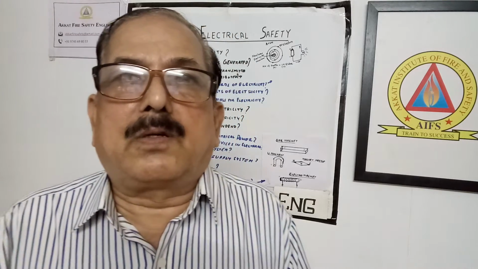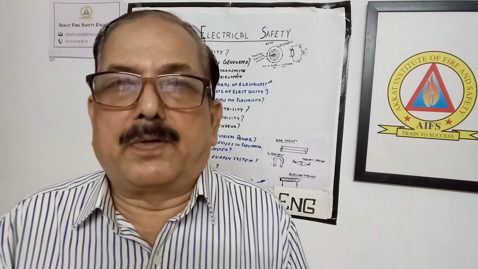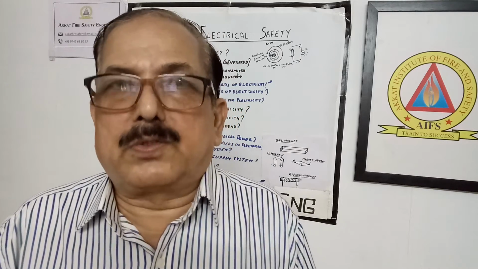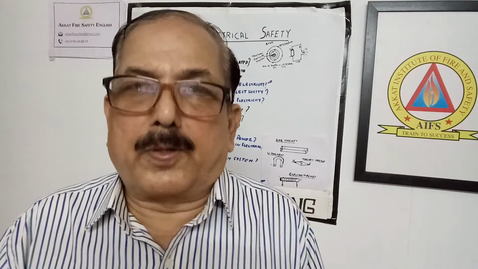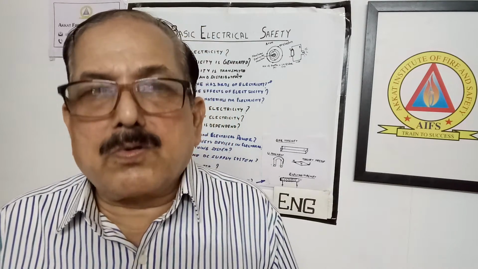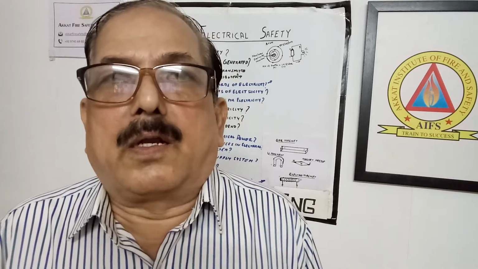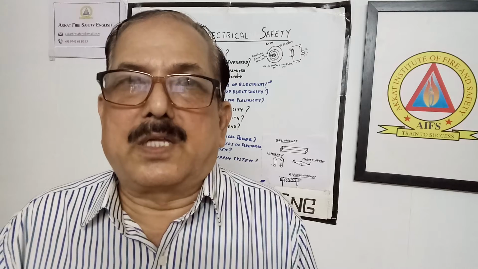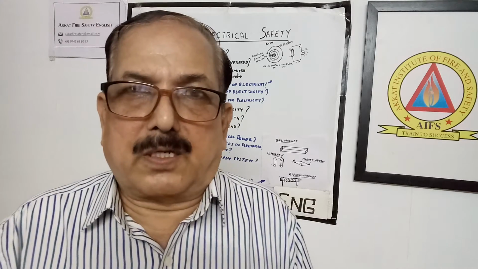Then we discussed self-induction and mutual induction. Mutual induction is used in a transformer. Self-induction is the property of the coil. Then we explained Faraday's laws of electromagnetic induction. The first law states that whenever magnetic flux links with a circuit, an EMF is induced in the circuit.